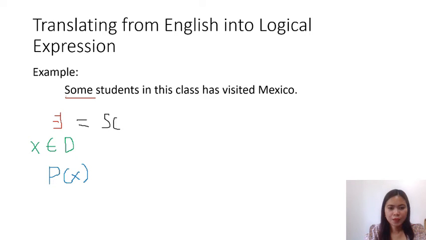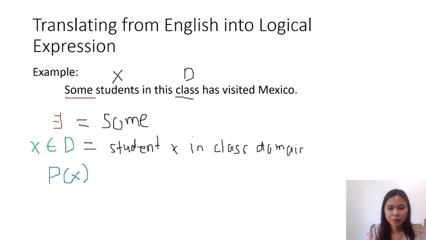So this is some here. Okay. Now let's identify the X in our domain. So we can identify that student here is our X and the class is our domain. Therefore, student X, and lastly, the remaining part of the statement na hindi pa na-assign sa form, which is has visited Mexico. So that is our predicate.